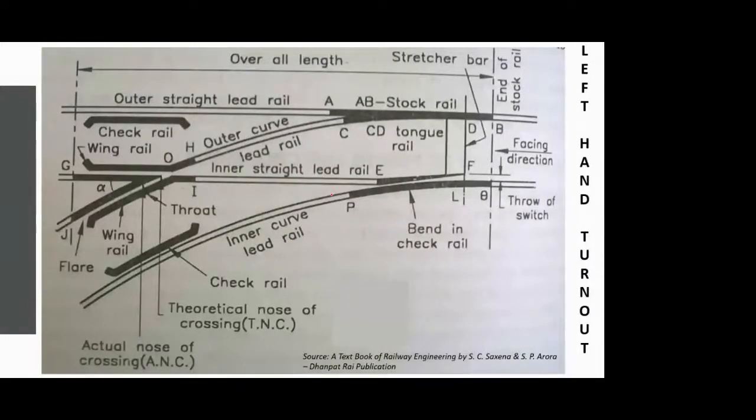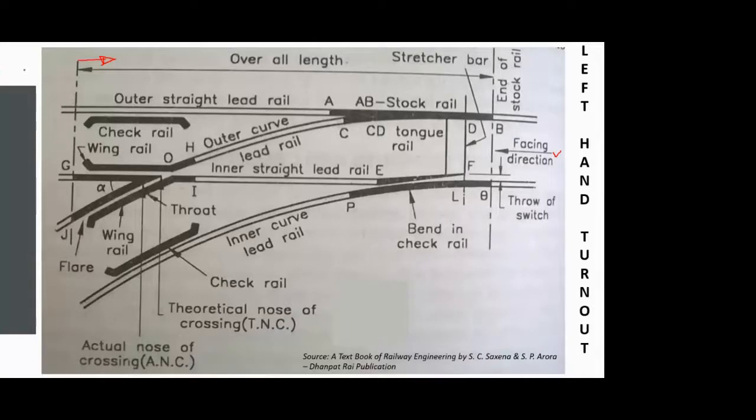Okay. So now we started with the part that I told you we will be discussing, this complete turnout in some sections so that it's easy for you to understand. So we started with this left-hand turnout. We saw the initial terms such as the facing direction and the trailing direction, which is opposite to the facing direction. Facing direction is nothing but the direction in which you first encounter a point or a switch and then you encounter a crossing.